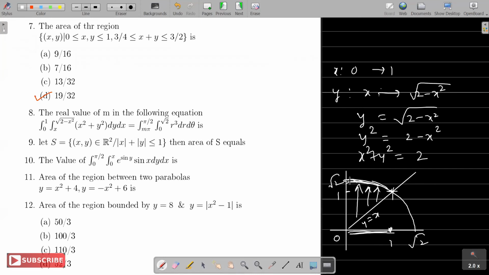And that is in fact part of the circle. If I write it in terms of polar coordinates, what is the angle? We start at this line, which is 45 degrees, and we end up on this line. So you look at it this way: draw various thetas in the region. What values does theta take? Theta takes pi by 4, 45 degrees, to pi by 2, 90 degrees.